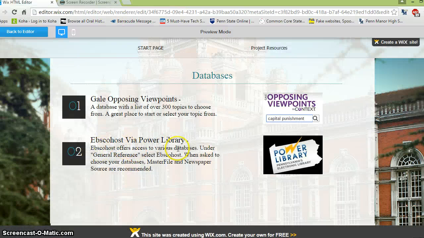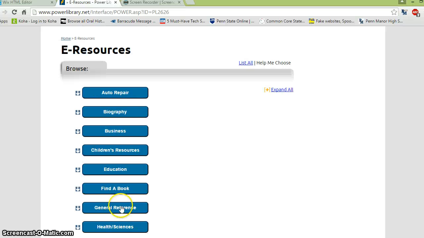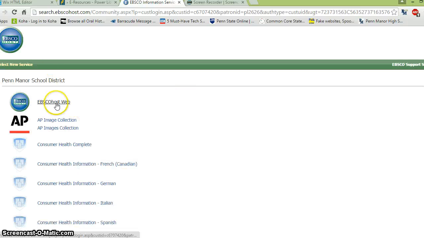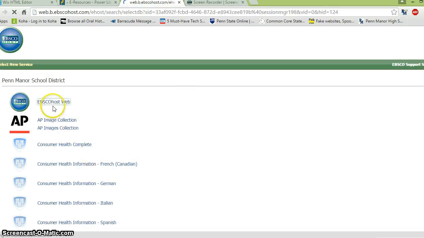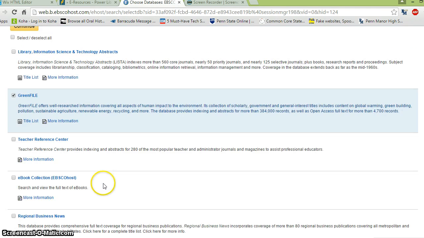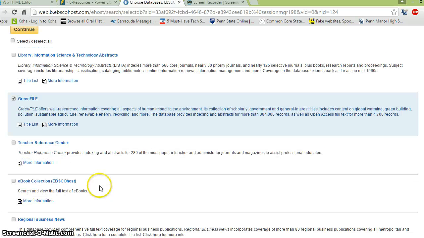Going back to the other databases that are available, Power Library has a nice selection of contemporary magazines and articles that might work for a project like this where you're looking at a new law. So if you click on Power Library and then go down to General Reference, EBSCOhost is right there. EBSCOhost is a collection of a lot of different databases, but we're going to look at a couple specifically. So click EBSCOhost again. On this page, this is very important. You want to make sure that you actually select the databases you want to look for.